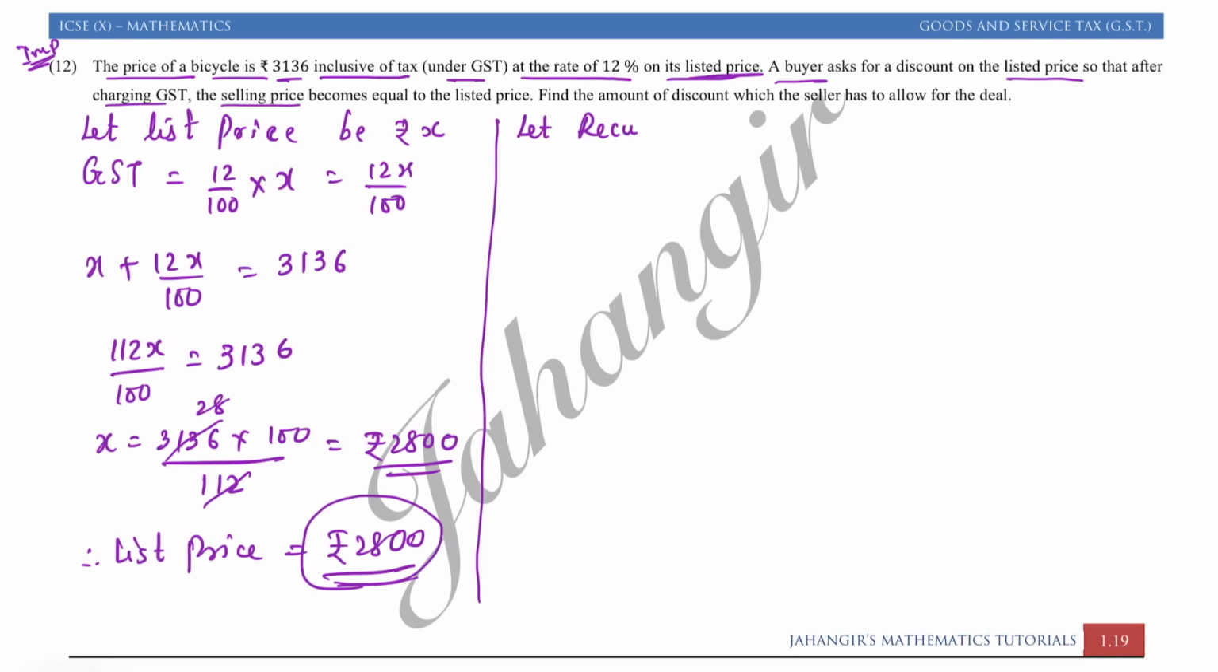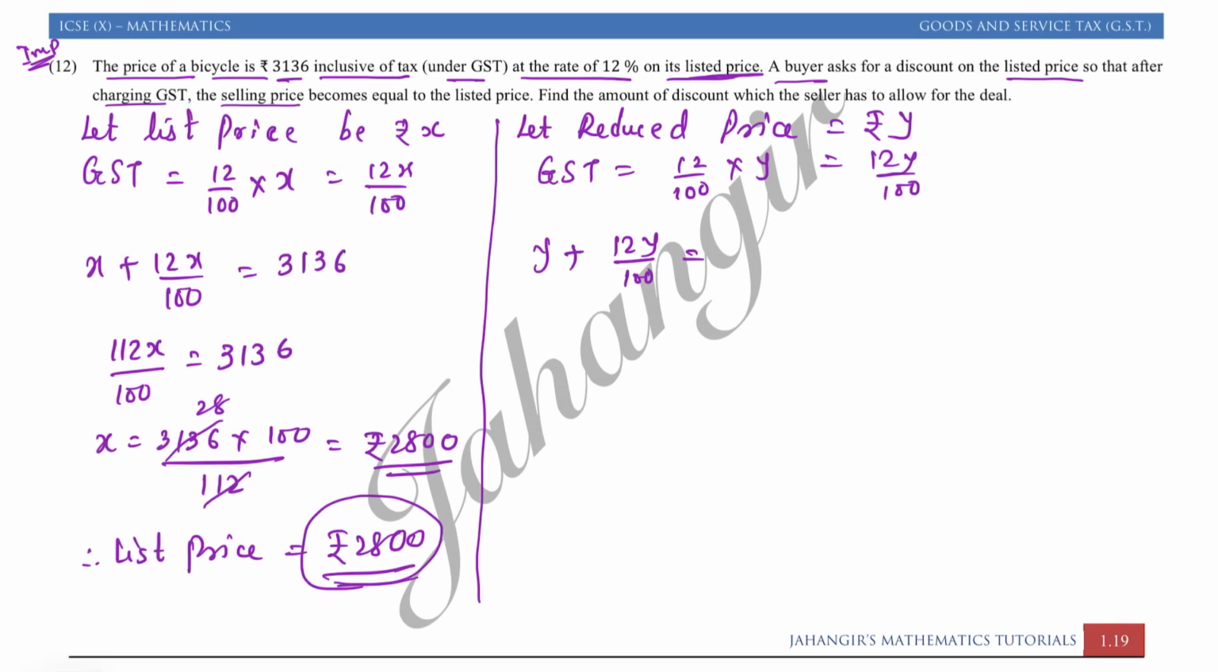So we will say let reduced price be equal to rupees y. We cannot take x, we had already taken x in the sum. So now GST on y rupees, that is 12y by 100, or you can write 12 into y by 100. Properly, 12 upon 100 into y, that is 12y upon 100. Now y, that is reduced price, plus 12y upon 100, that will give the selling price of that article including tax, which is equal to the list price.